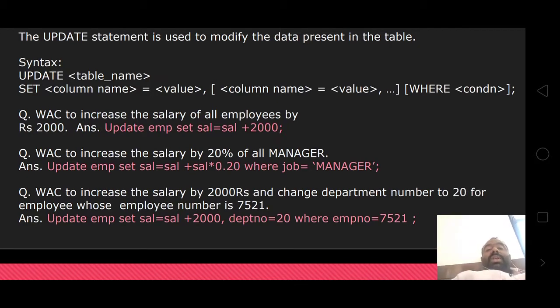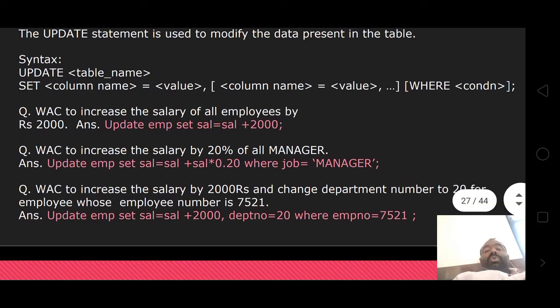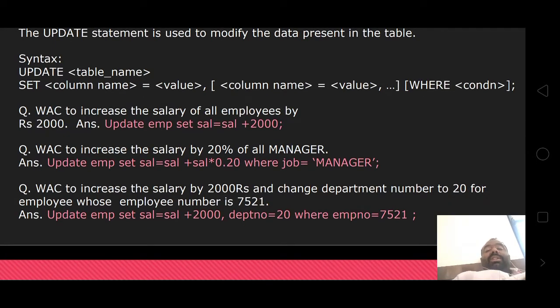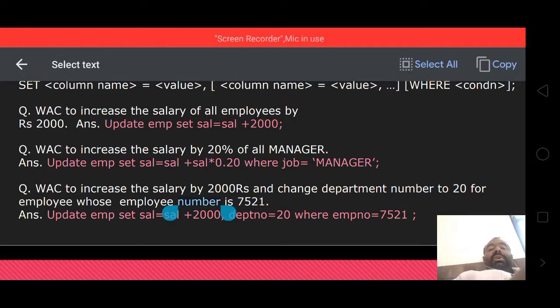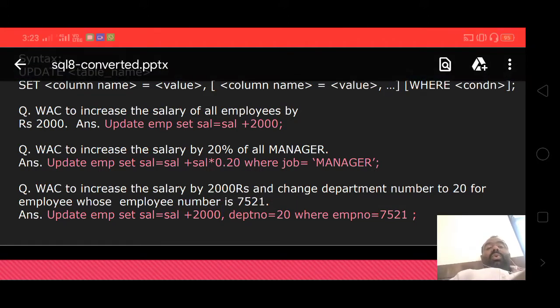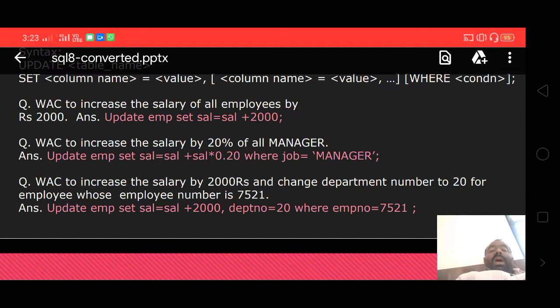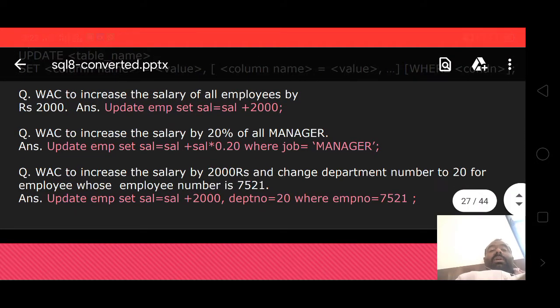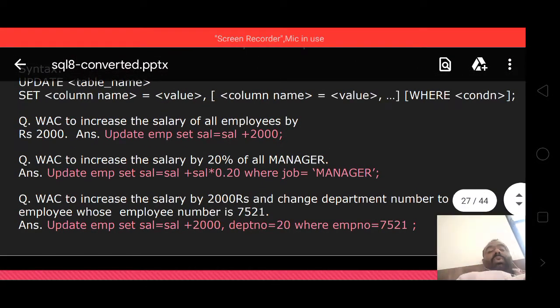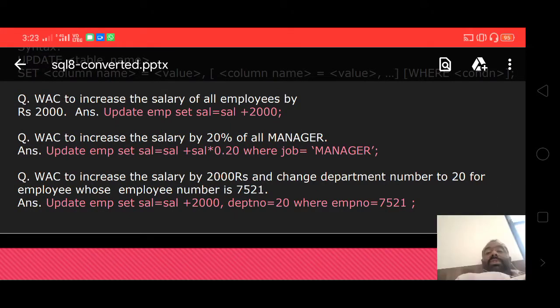Write a command to increase the salary of all employees by rupees 2000. Here you can write the query: update EMP, meaning the employee table, set salary equal to salary plus 2000. Automatically, the salary of all employees has 2000 added and the data is updated.